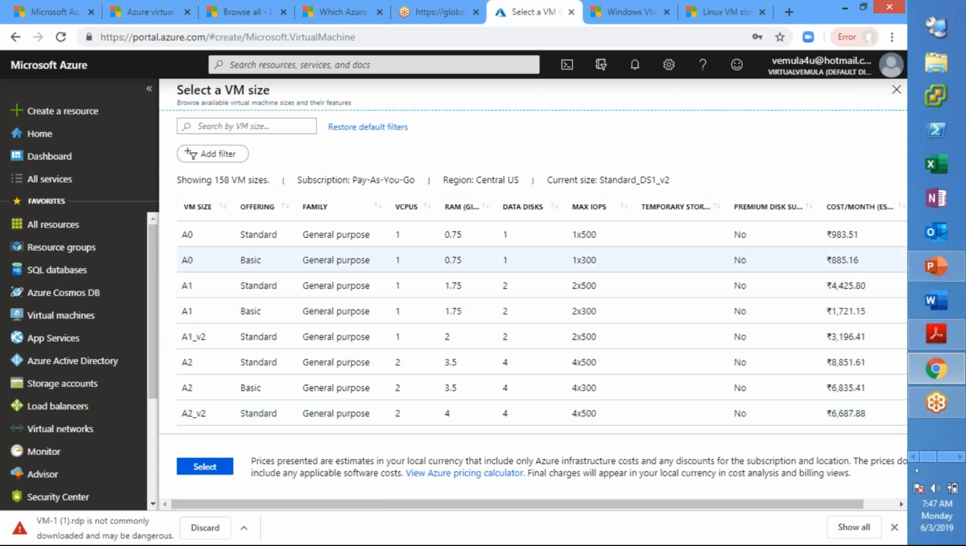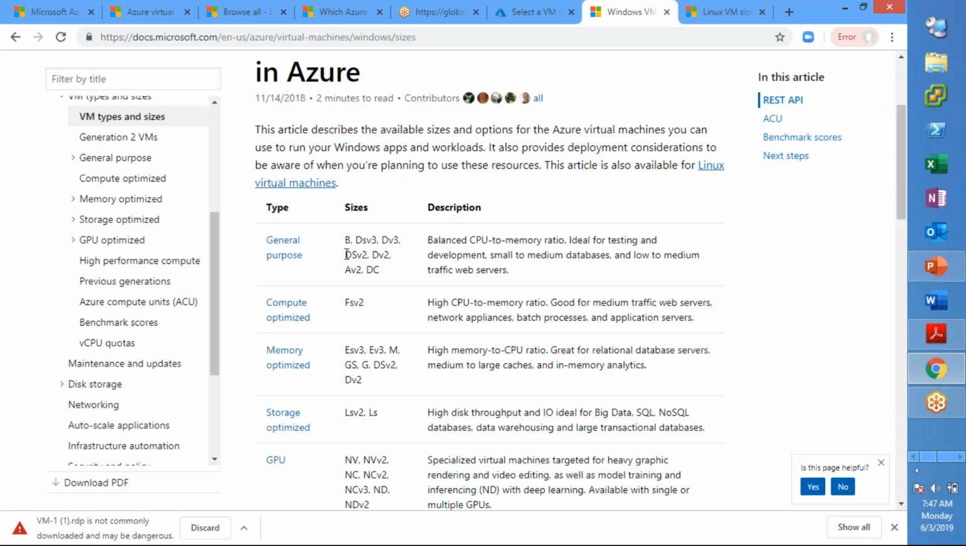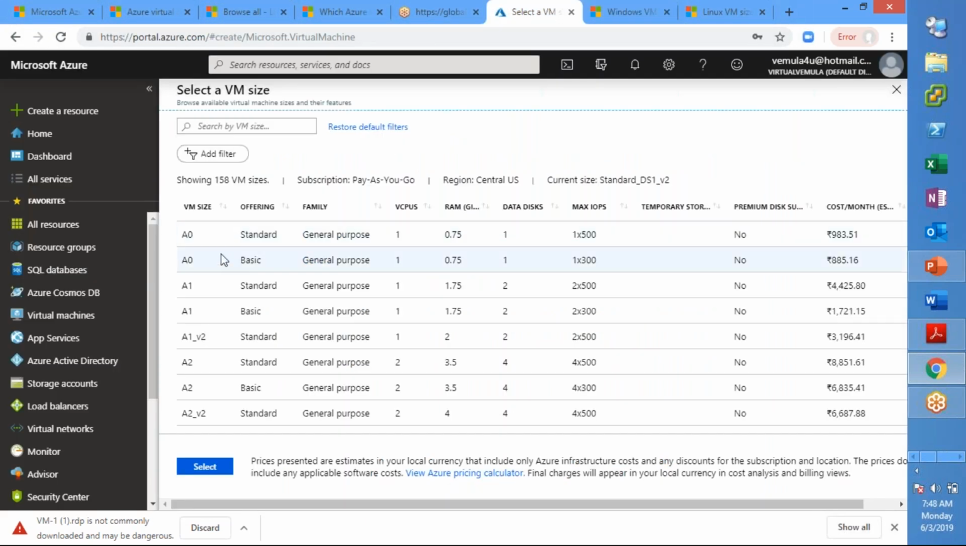And within the general purpose, as you see here, there are multiple sizes: AV2, DC, DV2, DSV2, DSV3, DV3, and so on. All those sizes are listed here. Within A, you have multiple different sizes within the general purpose. Now, each size will come with some specification.